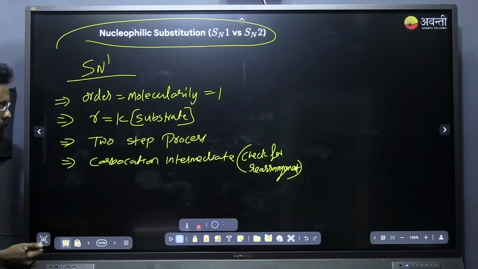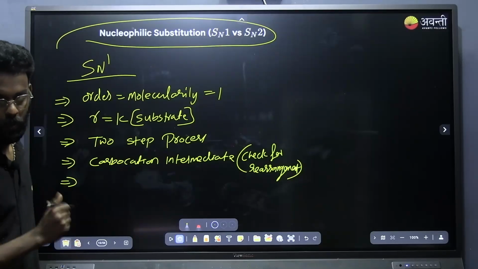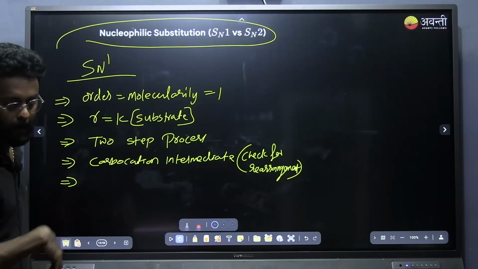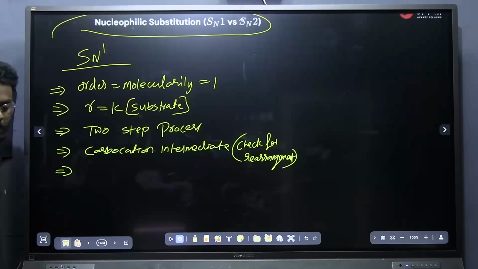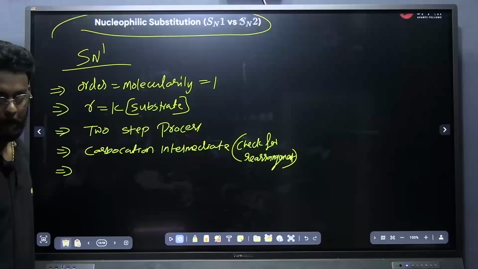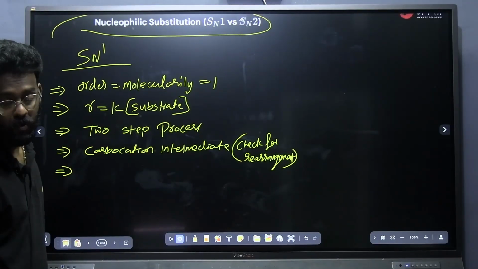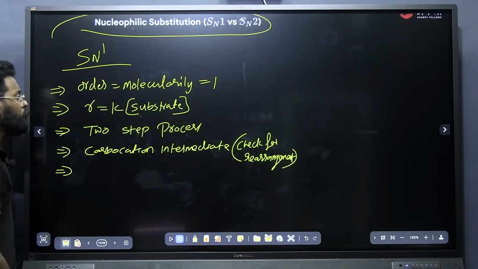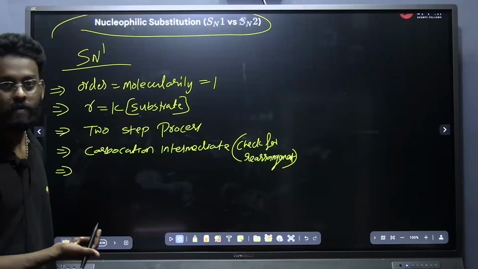Okay, then what are the other points? Sakshi, you know about the SN1 mechanism? What about the solvent? What type of solvent can we use here? Two types of solvents are there, polar protic solvent as well as polar aprotic solvent. Which solvent will be favoring nucleophilic unimolecular reaction?